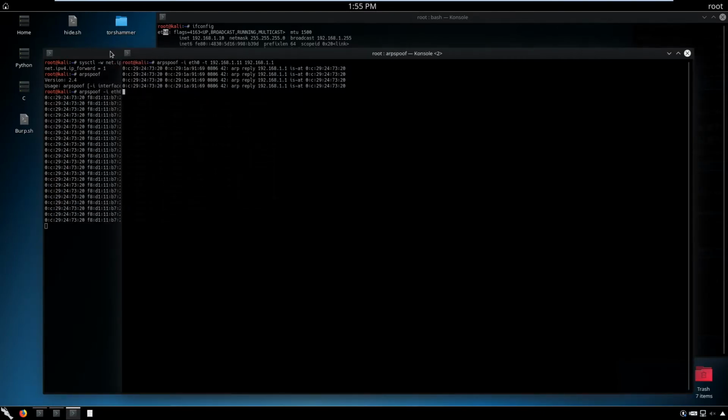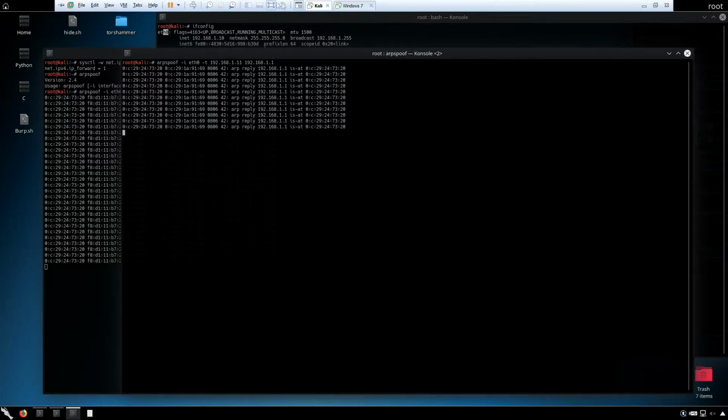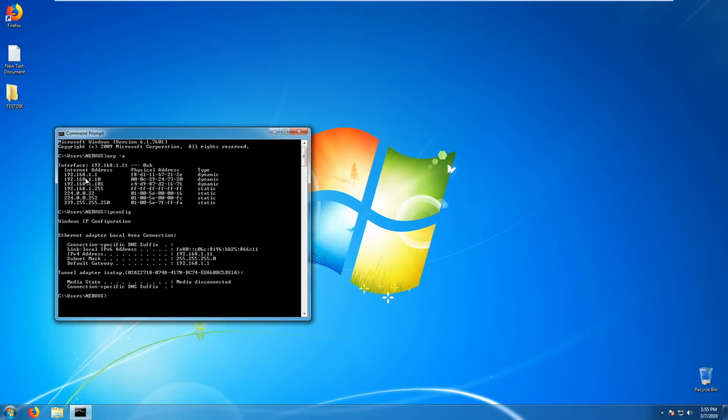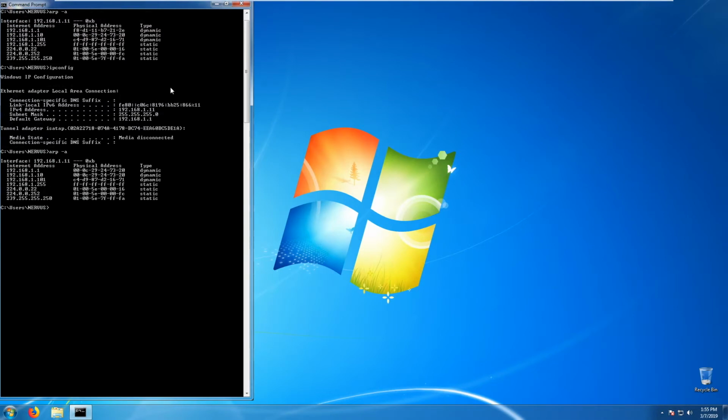The one window is sending packets to our gateway saying that we are the host, we are that Windows PC, and the other terminal is constantly sending requests to our Windows machine saying that we are the gateway. So let's go back to our Windows machine and actually see what happened. Here, this is the previous ARP table. Now we're going to output the new one. So we go for arp -a, and now let's just see the differences.